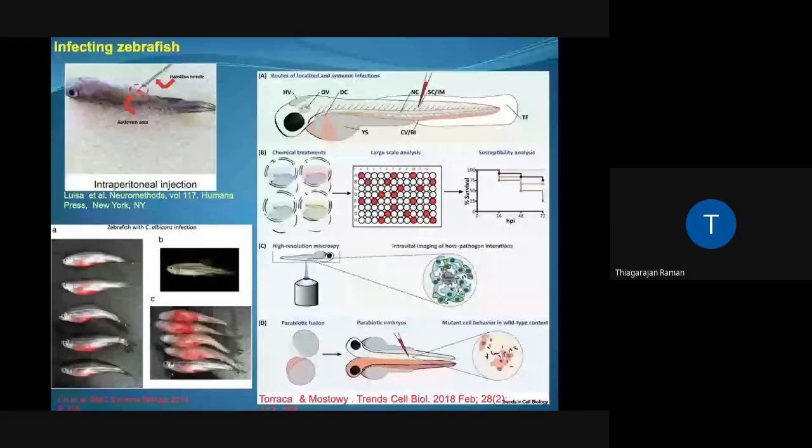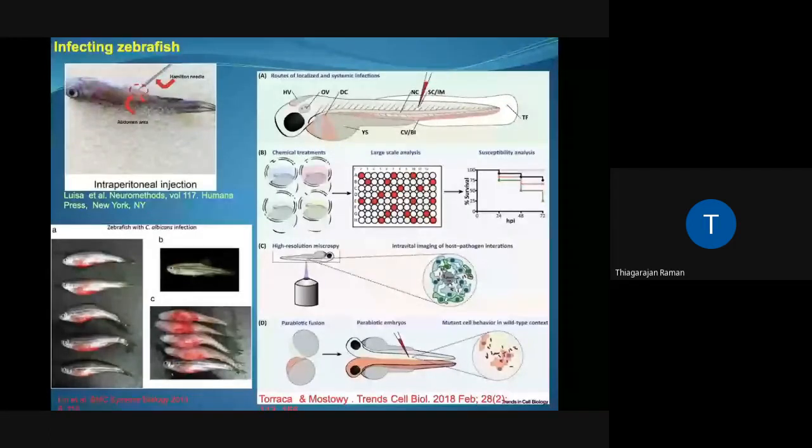So most infection studies using zebrafish larvae or adults, which is also what we follow in our lab, use syringes for injecting. There are different ways of producing infection. This particular image shows intraperitoneal injection.